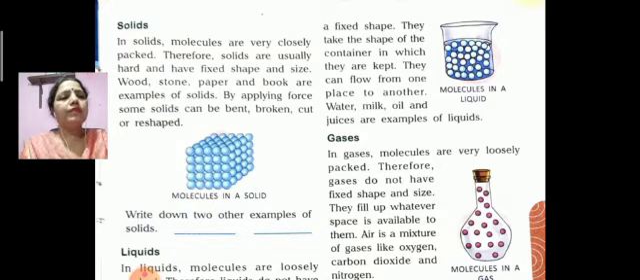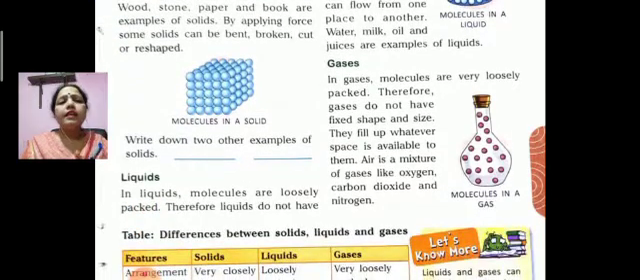Now we will know about the gases. In gases, molecules are very loosely packed. Therefore, gases do not have fixed shape and size. They fill up whatever shape is available to them. Air is a mixture of gases like oxygen, carbon dioxide and nitrogen. Children, here you can see the picture of molecules in a gas.